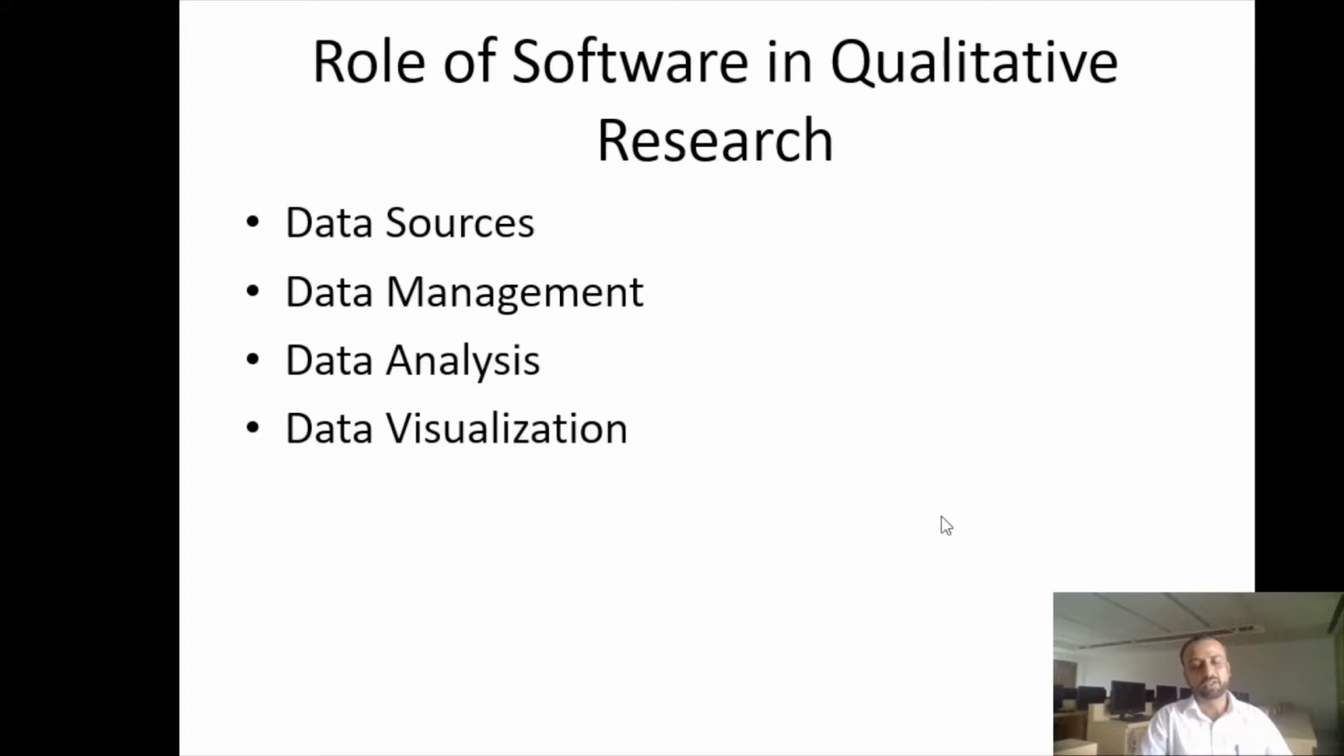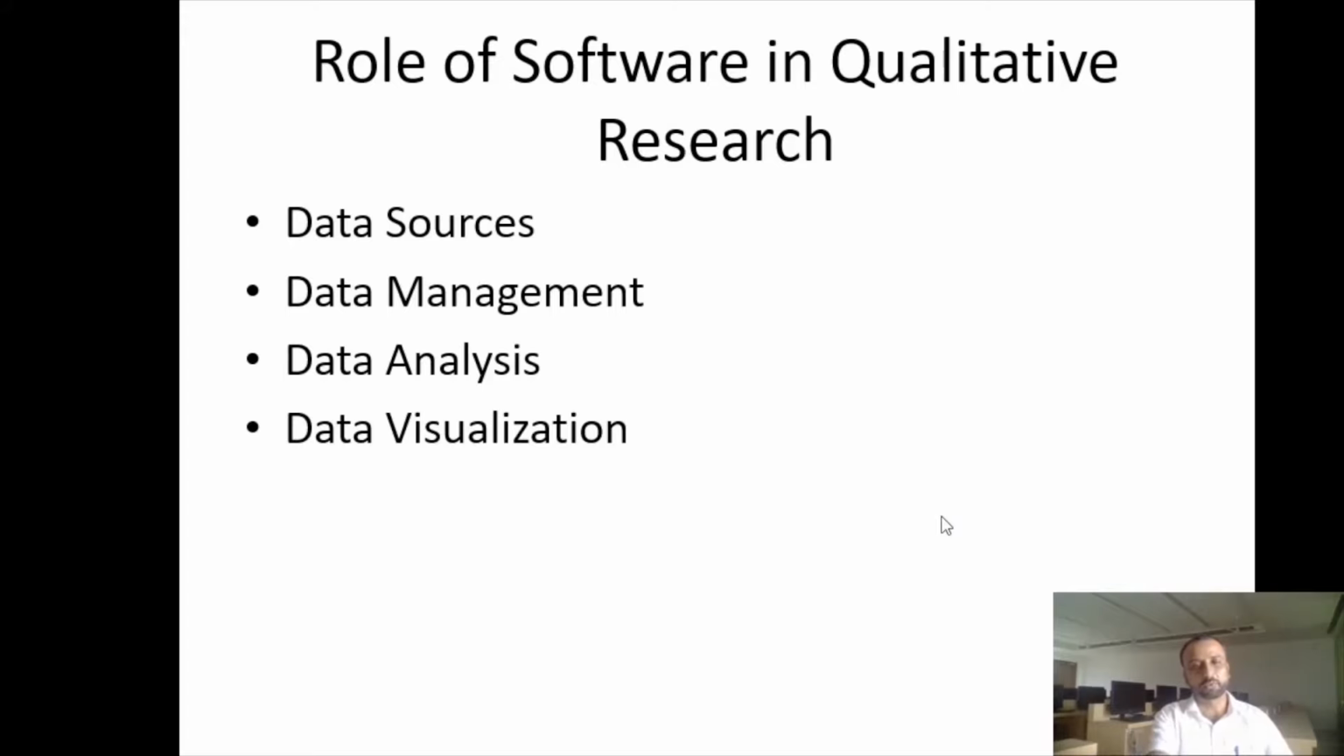But eventually, as a researcher in the qualitative field, you have to read everything multiple times and you have to do more than 80% of the work on your own. So you can only depend upon software for maybe 20% or even less than that.